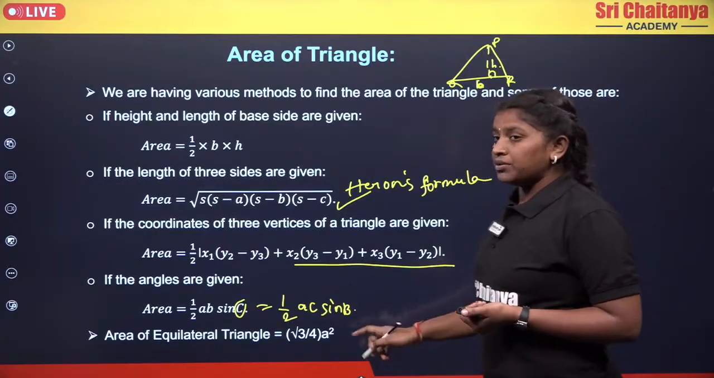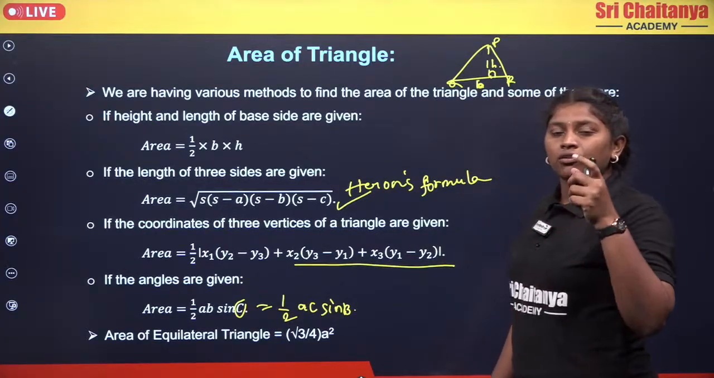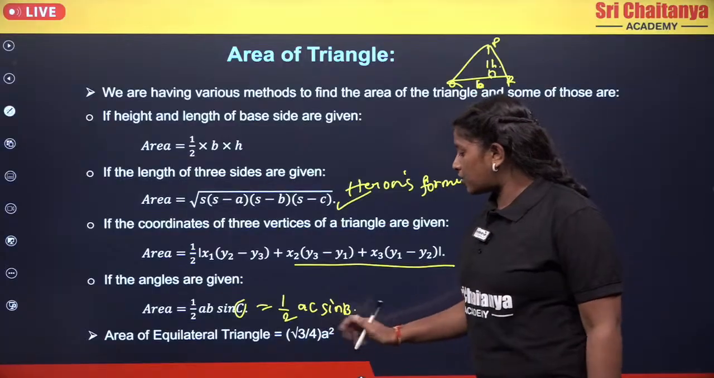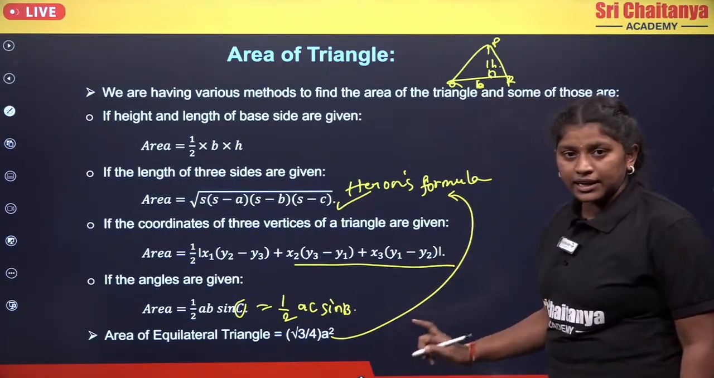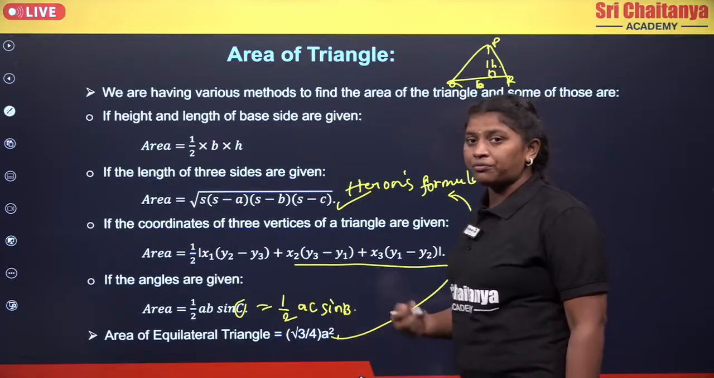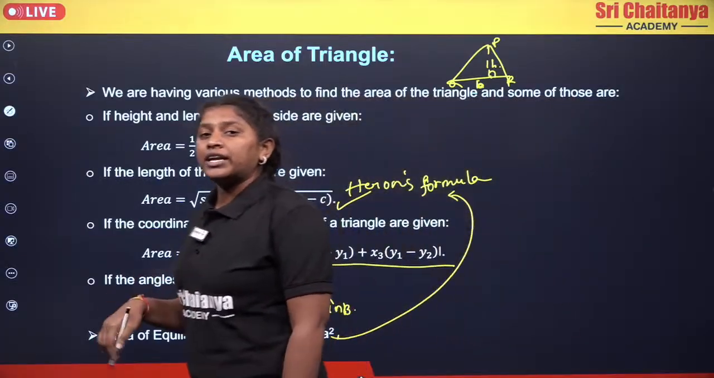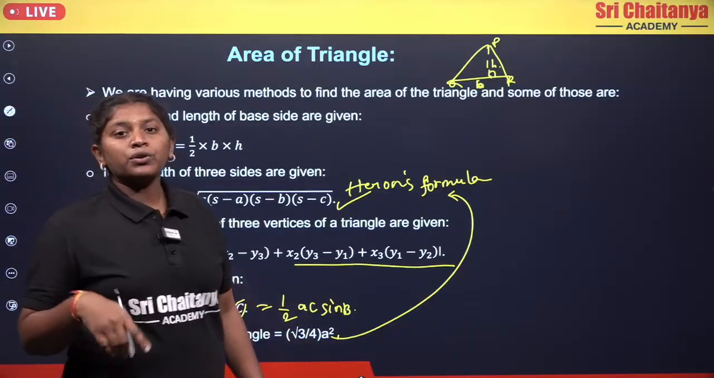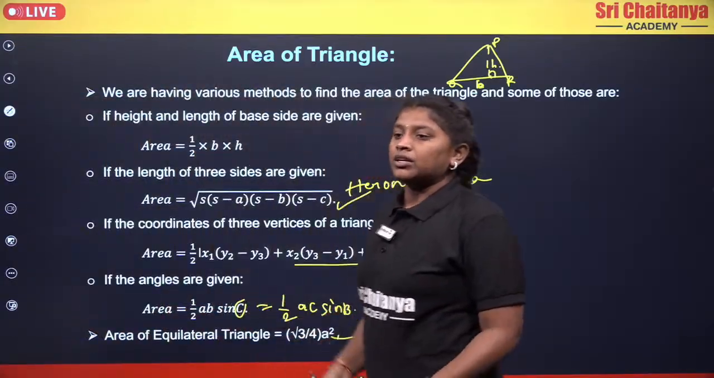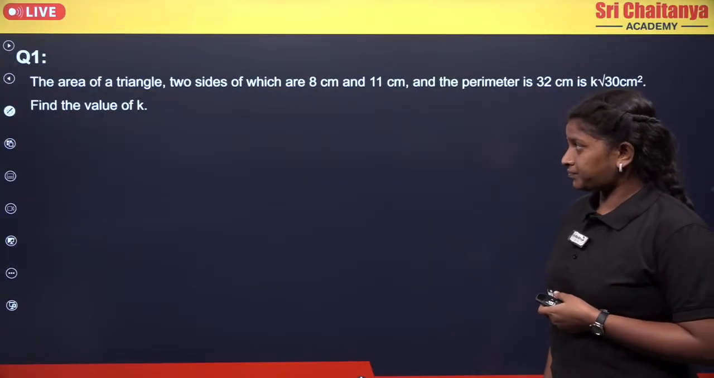Okay, now how can we get the area of the equilateral triangle? If you use Heron's formula, and take all three sides as equal, then we get a shortcut to find the area of an equilateral triangle, which is nothing but root 3 by 4 into A square. Okay, now let's solve a question.